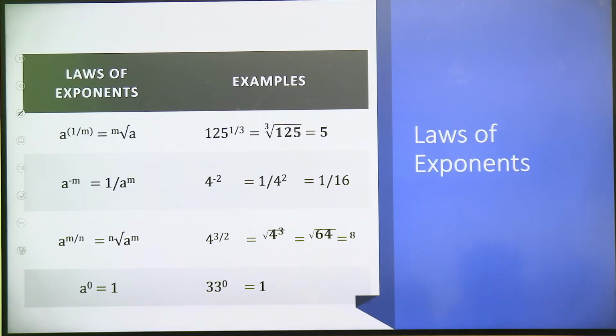Is it clear? Please go through it and tell me, is it clear or not? Examples are given right side. If not clear, mention which one is not clear. That I will explain in detail. All these things you have learned in school days. I am just reiterating it and explaining it in a logical way so that you will never forget it.